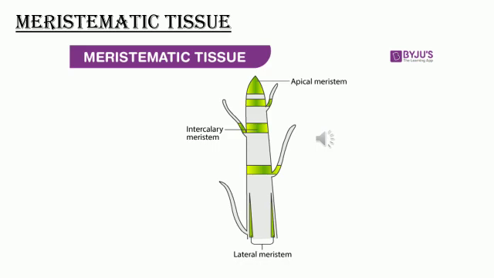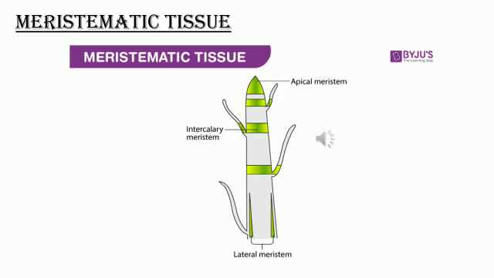Apical meristem is present at the growing tips of stem and roots and increases the length of the stem and the root. The girth of the stem or root increases due to lateral meristem, that is said to be cambium.